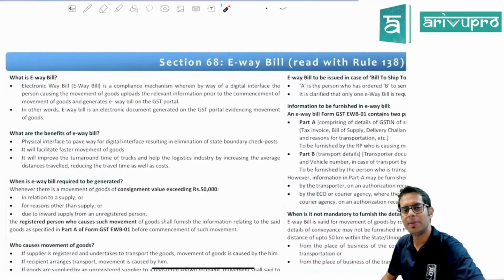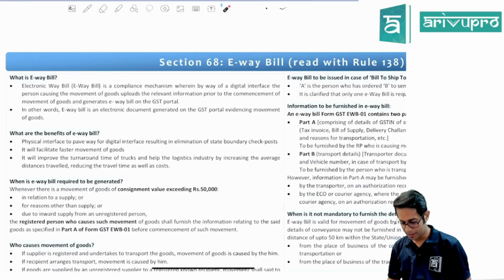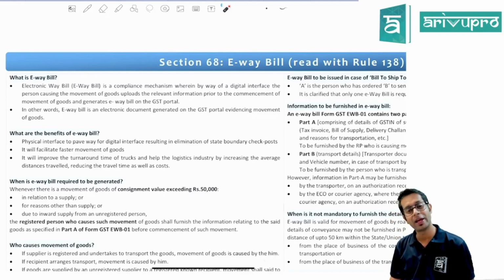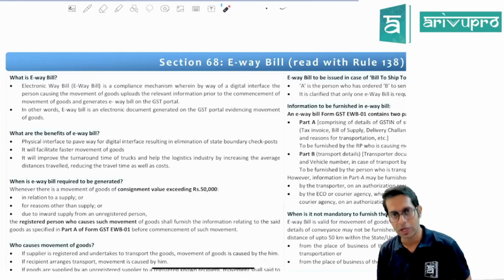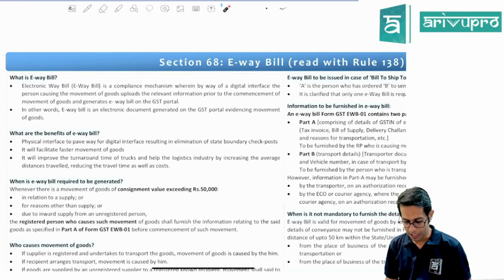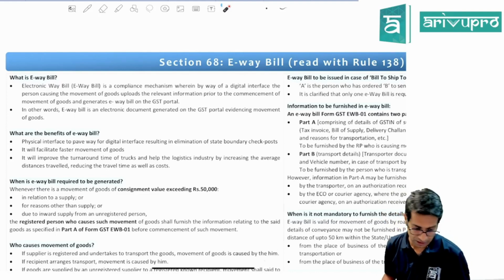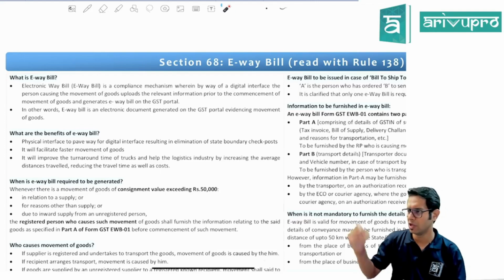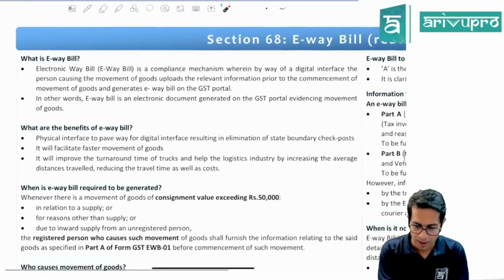So e-way bill means what, sir? E-way bill means electronic way bill. It is a document which is required to be issued by a registered person for movement of goods whenever there is a movement of goods whose consignment value is more than 50,000 rupees. So what are the different points with respect to e-way bill? Let us see in this particular slide.